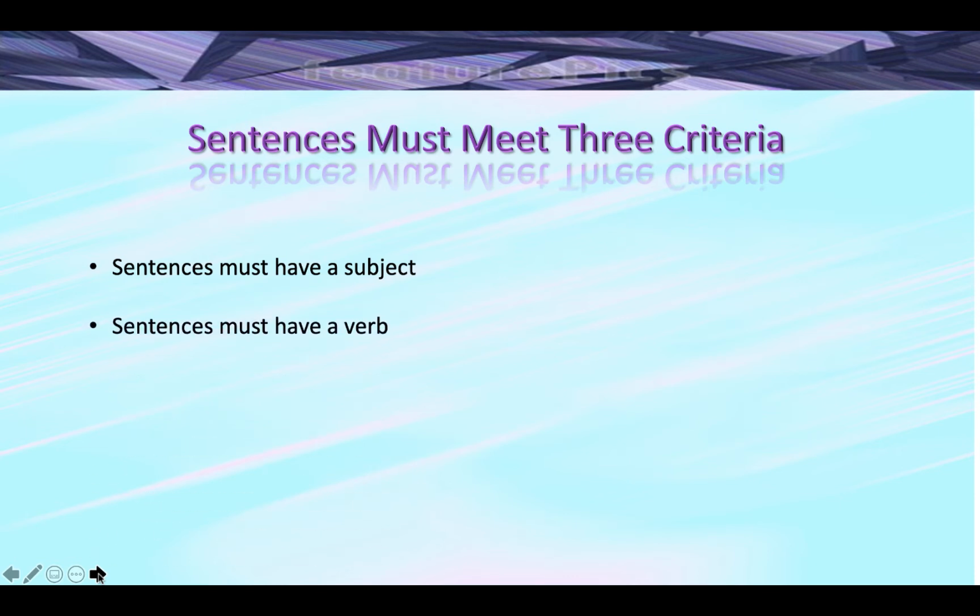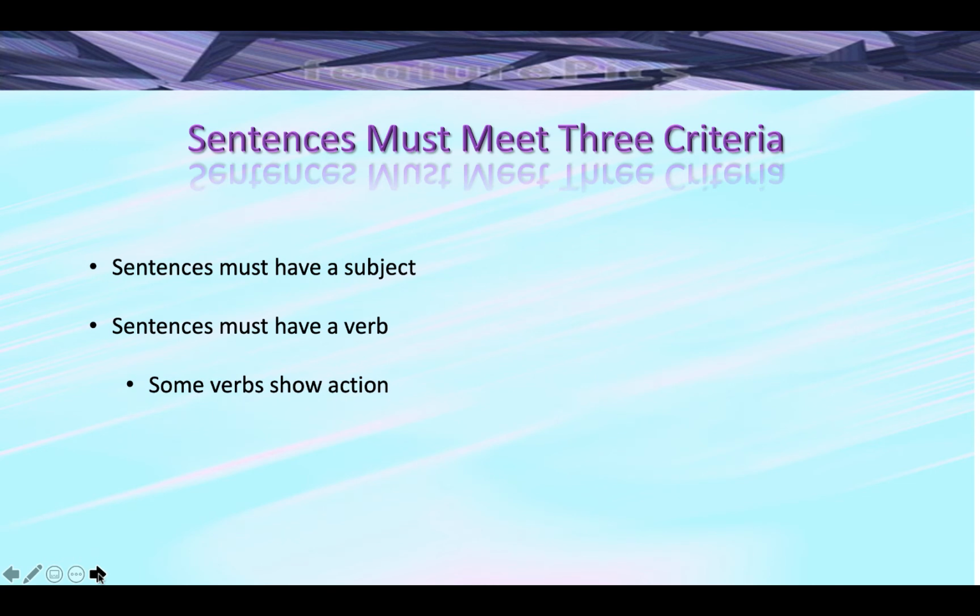In order for a group of words to be a complete sentence, it must meet three criteria. It must have a subject. The subject of a sentence will always be a noun or a pronoun. It must also have a verb. Now, there are two types of verbs.